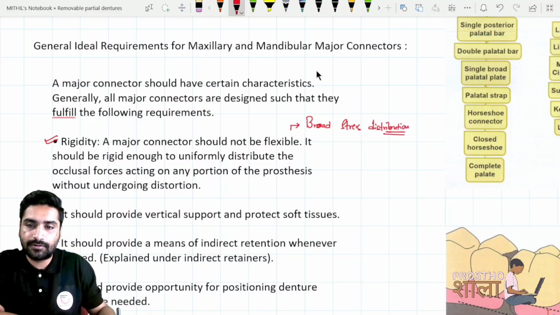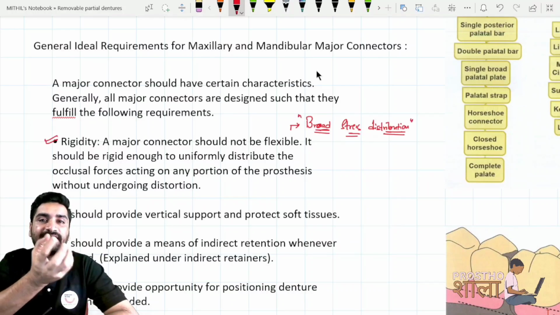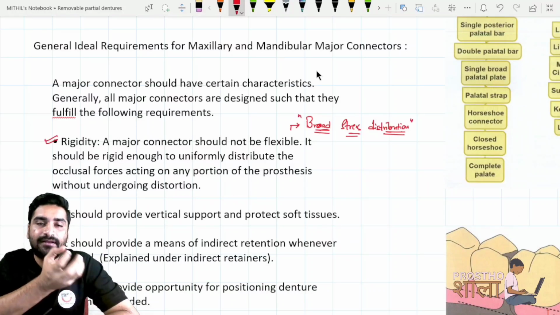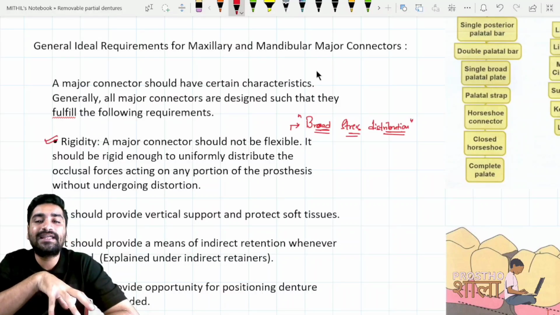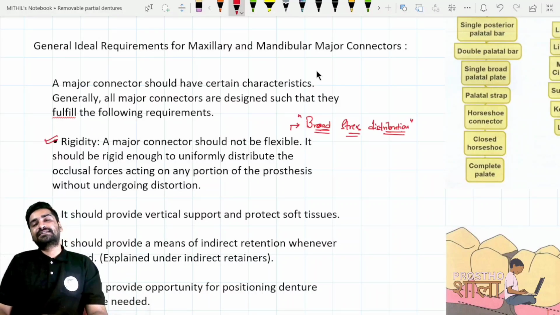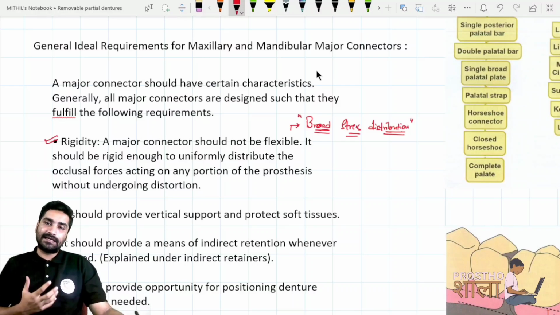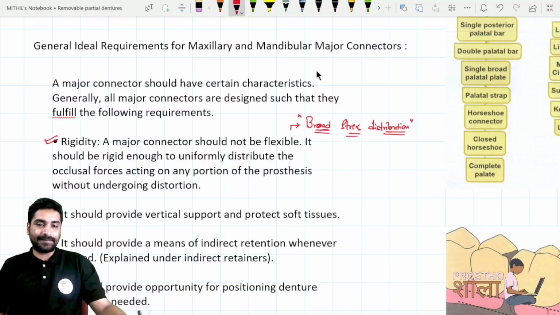Okay, why? Because earlier when we studied the philosophy, where all the components were rigid, it was said that it can broadly distribute the stresses, so that quality of broad stress distribution is necessary, right?